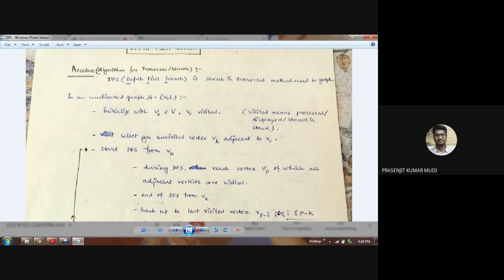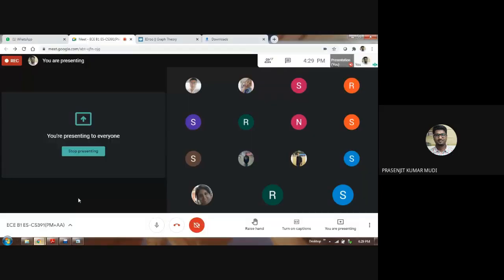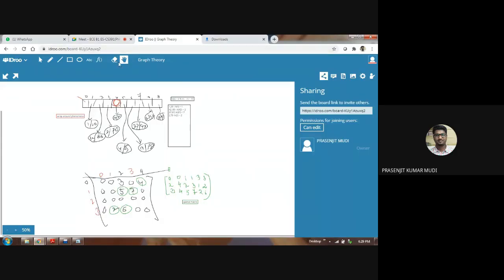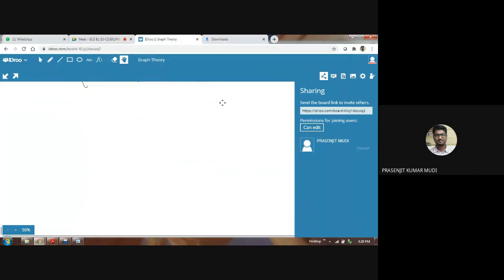So the first step is to initialize the vertex V0, as per your choice in a graph. Then you select an adjacent vertex Vk of V0. In the picture, suppose we have a graph. So this is a vertex V0, which may have several adjacent vertices.